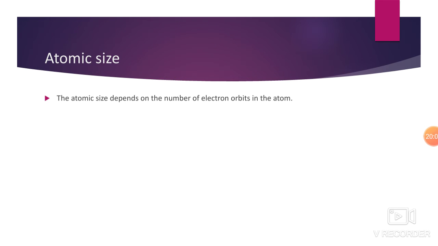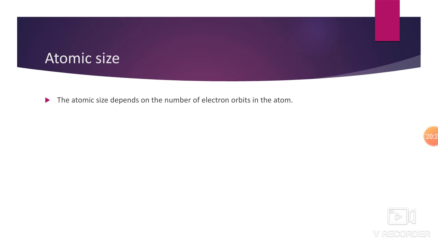Next question: if the number of electrons in the outermost orbit is the same for two atoms, then how will we get the size of the atom? I will tell you, first we would see how many orbits there are. If there are 4 orbits, then the atomic size will be greater.